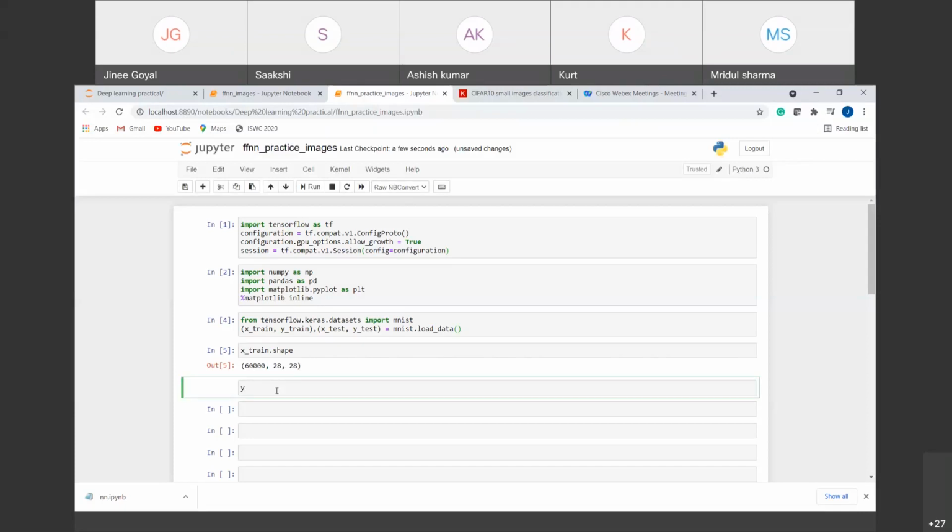Similarly, if we want to see Y train, what should Y train have? There should be 10 different classes inside it, right?